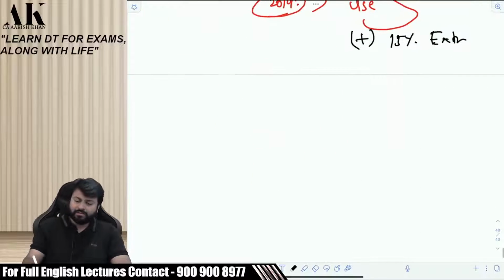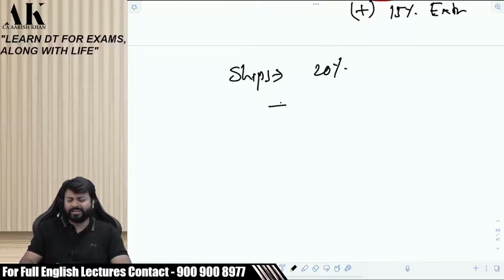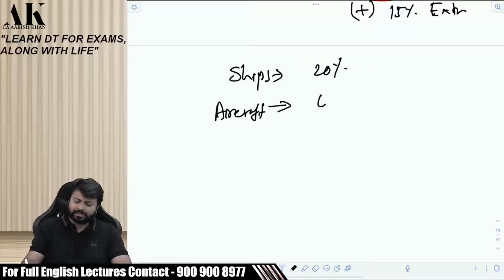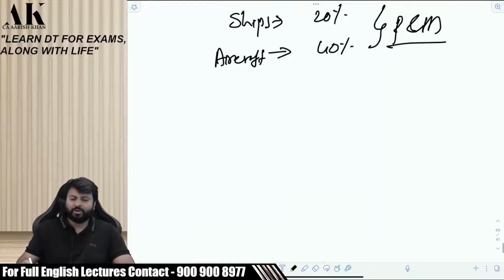Let's go ahead. Let's talk about ships. Ships are depreciated at 20%. Aircraft is depreciated at 40%. All of them are plant and machinery. Clear? Obviously, aircraft cannot be called furniture or building. Shall I go ahead?